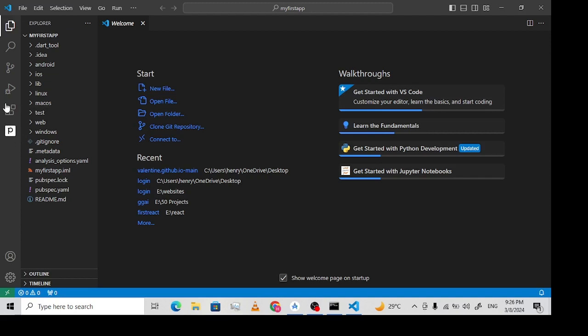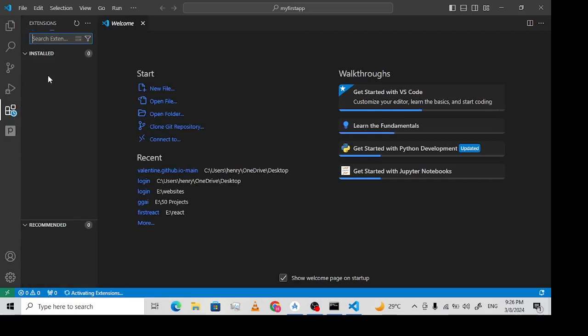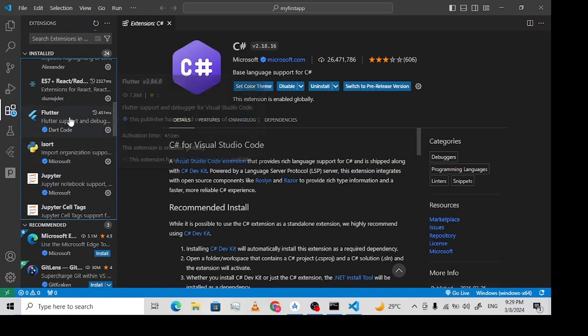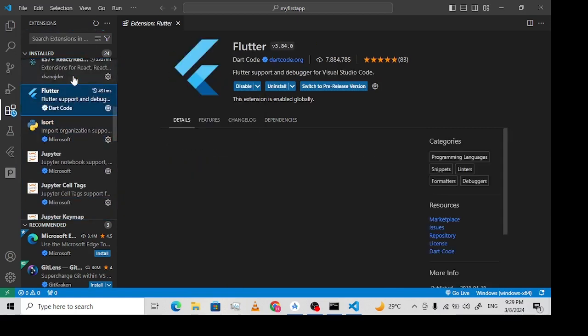So first of all, you go over to the extensions area over here, and then we need to install a couple of extensions. First of all, we need to install the Flutter snippets.